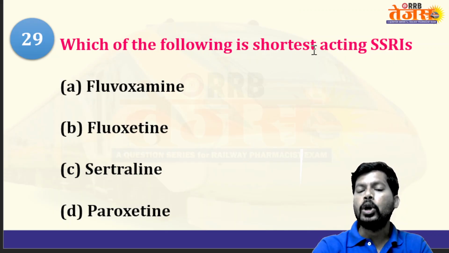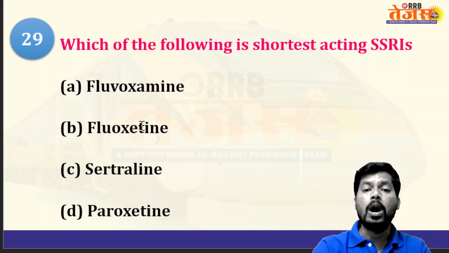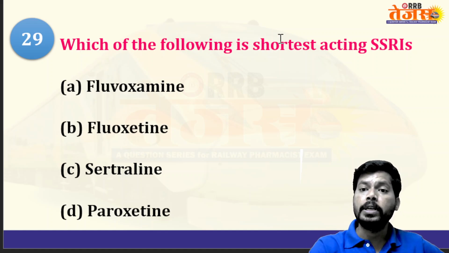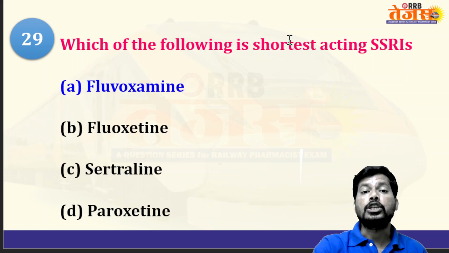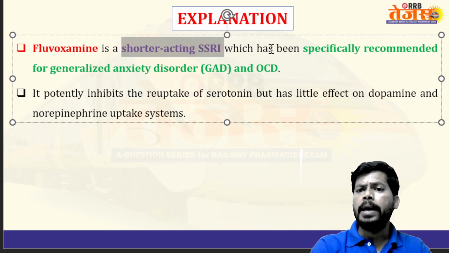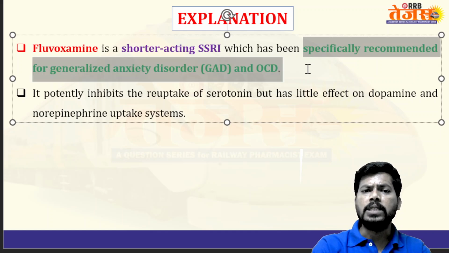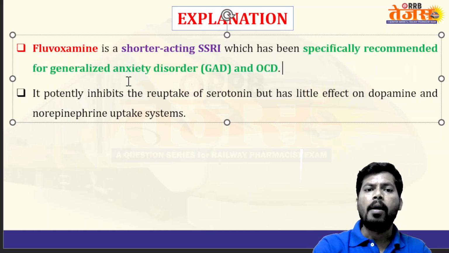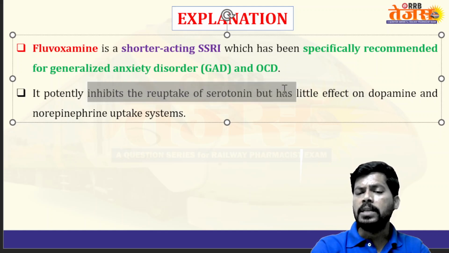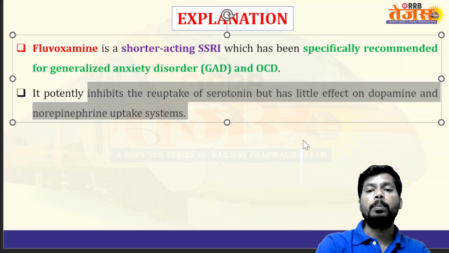Which of the following is the shortest acting selective serotonin reuptake inhibitor? Fluvoxamine, fluoxetine, sertraline, paroxetine. The short acting SSRI is fluvoxamine. Fluvoxamine is a short-acting selective serotonin reuptake inhibitor, specifically recommended for generalized anxiety disorder and OCD. It potently inhibits the reuptake of serotonin but has little effect on dopamine and norepinephrine uptake systems.